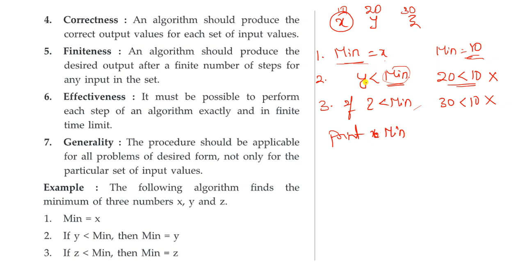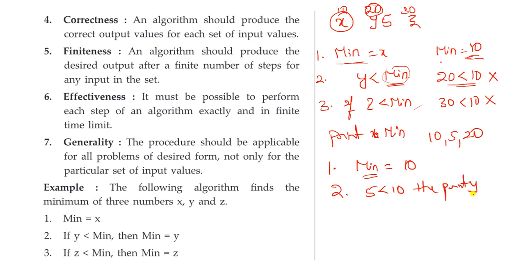If for example the y value is 5, let us take y value is 5. Now here what we have to check: in the first step, minimum equal to x, that is the x value is 10. Here the values are 10 comma 5 comma 20. In the second step we have to check whether y is less than minimum. Here 5 is less than 10, yes, so the minimum value becomes 5. What is the value in the minimum now? 5, not 10. It turns to 5.